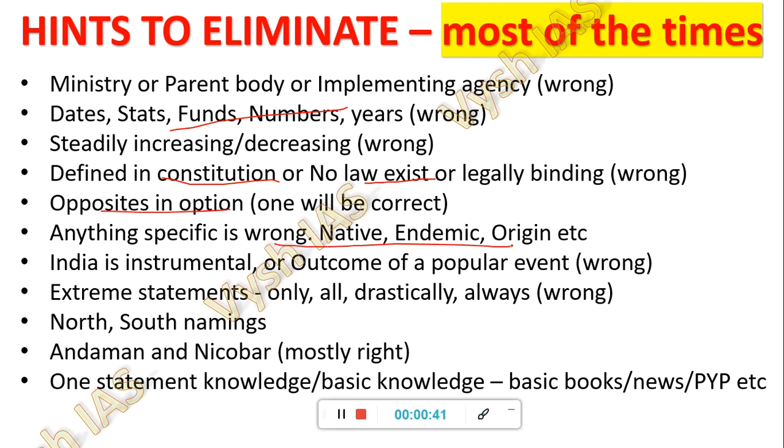Then anything specific that is given will be wrong. India is instrumental, it will be wrong. Outcome of a popular event, it will be wrong. Extreme statements are most of the time wrong. Then the north-south naming convention you can use to eliminate. And if you have one basic piece of information from the previous year paper or from basic books like Spectrum or Lakshmikant directly, that one line is enough to clear the 3-4 statements which you have in the exam.